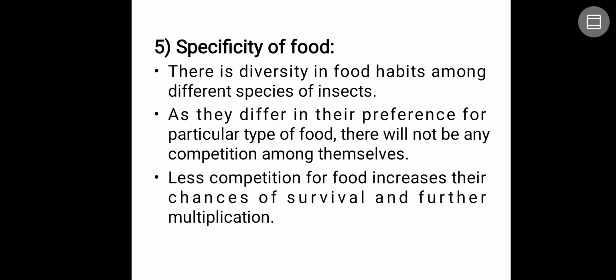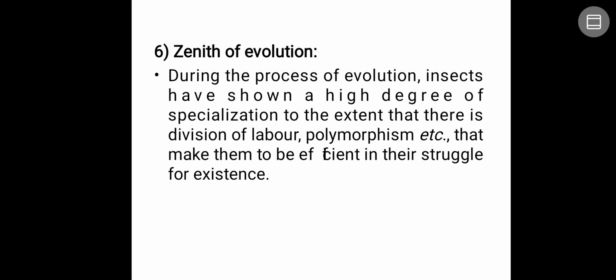Again, in case of field crops, some are going to attack only cereals. Among cereals, some attack only rice, which may not attack sorghum, maize or anything else. So they are specific to particular food grains or food source. That is the reason there will be no competition among them, and they can survive for a longer period of time. There is a diversity in the food habits among the different species of insects as they differ in their preference for particular types of food. Less competition for the food increases their chances of survival and reproduction.